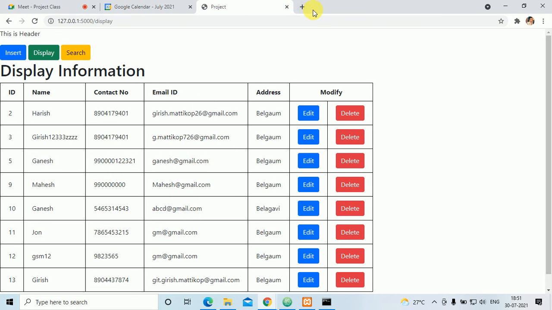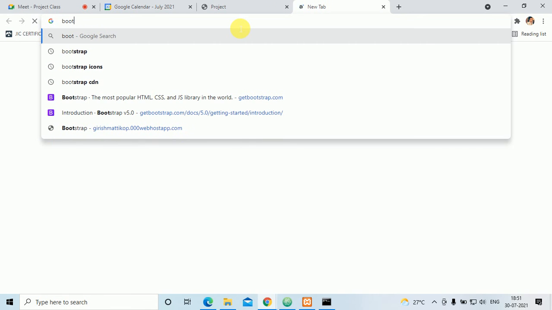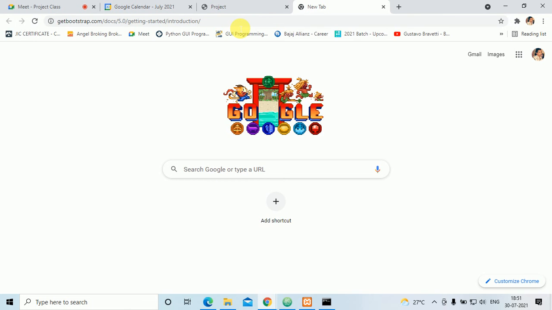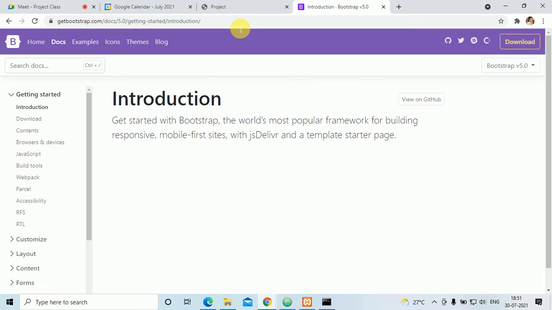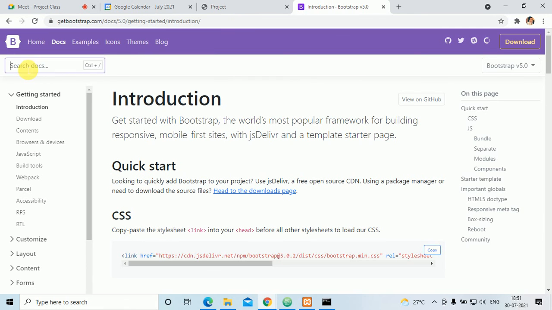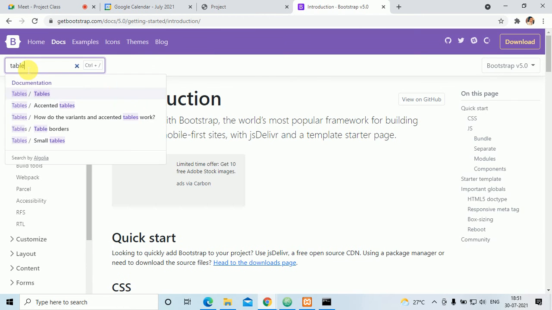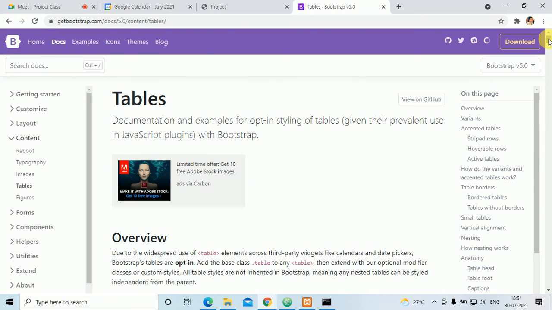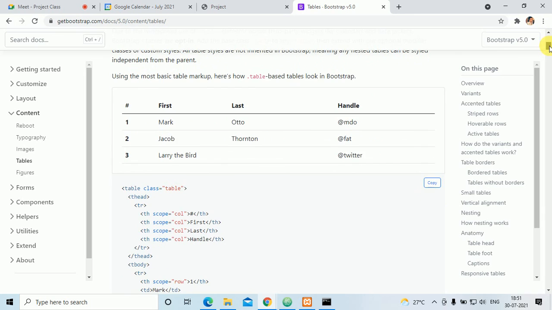Okay, which type of table? If I go to the bootstrap and type table, see here, there are different types of tables here.